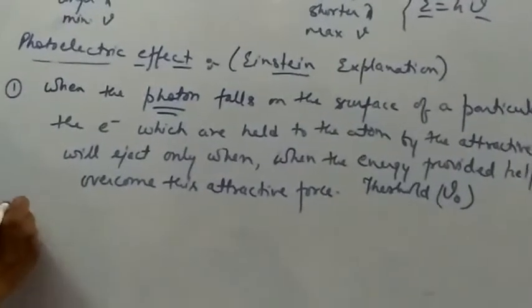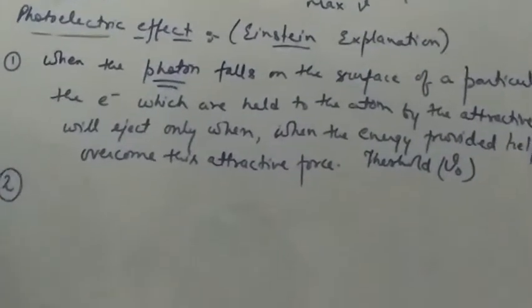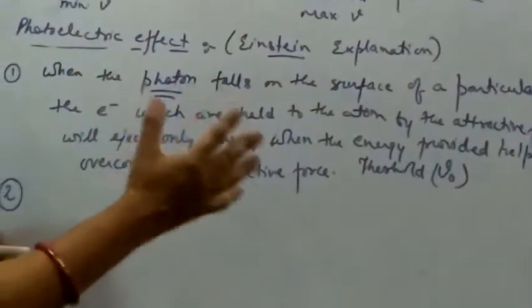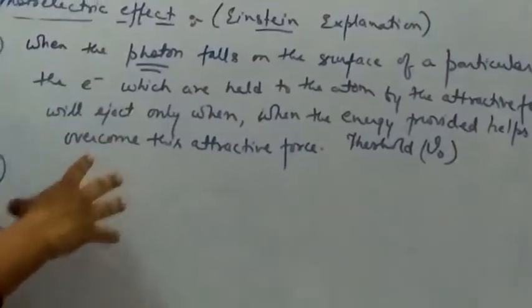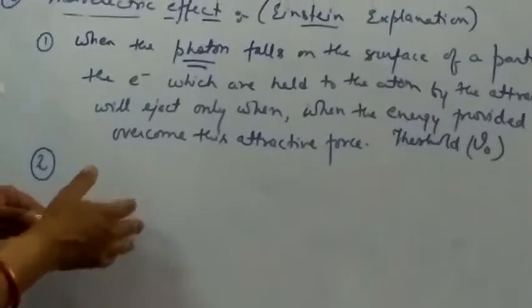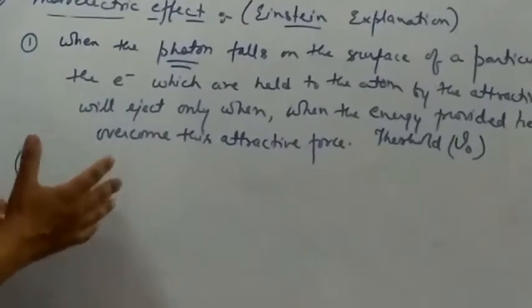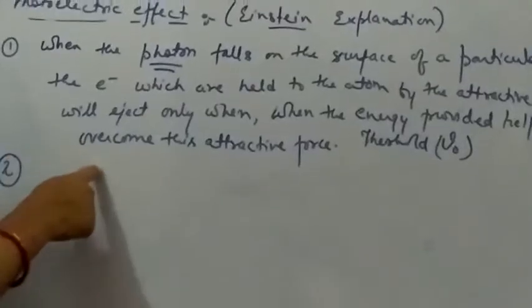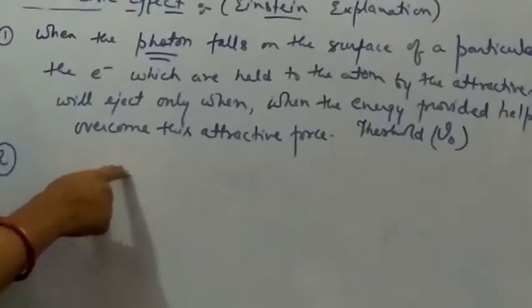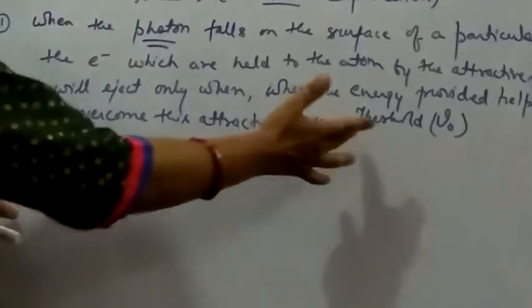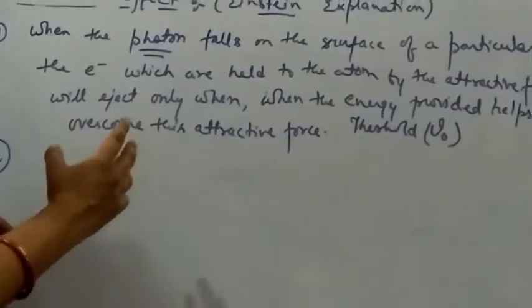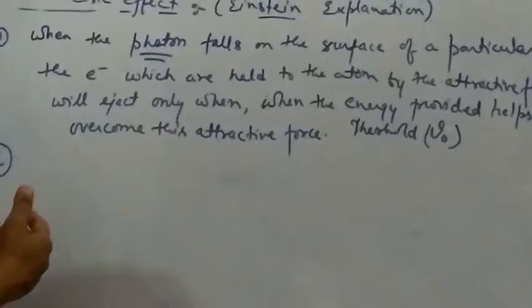Now the second point. Now when we consider that the energy of the photon is being rendered to the electron, right? So what will happen? If the energy of the photon is greater than the threshold energy, or we can say greater than the work function, what will happen?